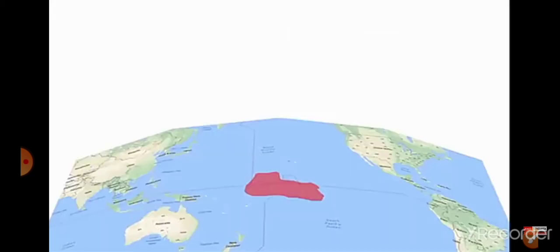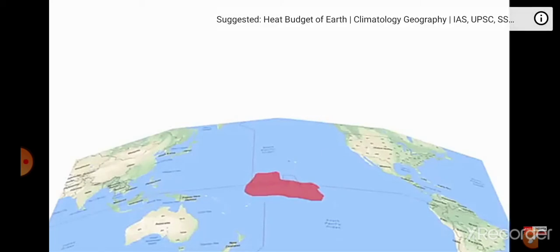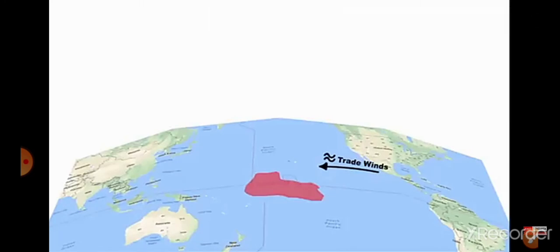In this phase, the central Pacific Ocean is warm. Now let's bring in the trade winds. Trade winds are winds that blow in the tropical region from the eastern side to the western side. They are also known as tropical easterlies.